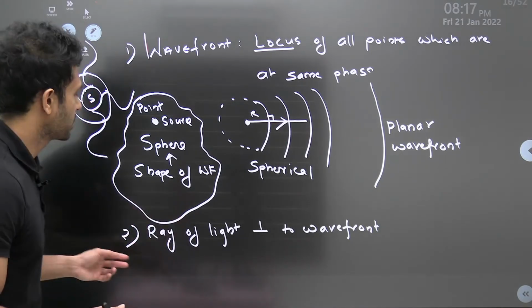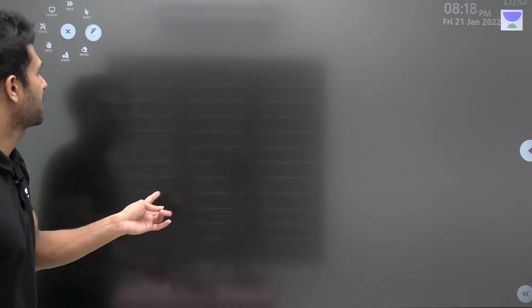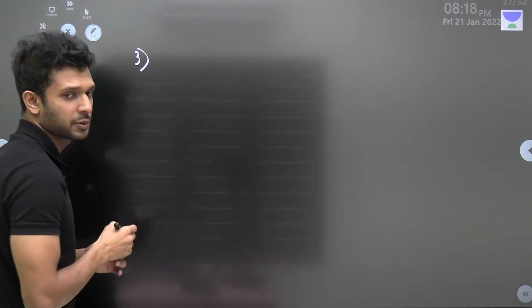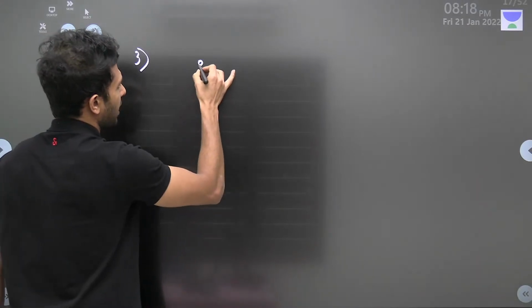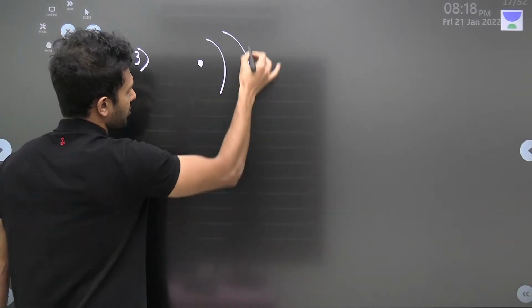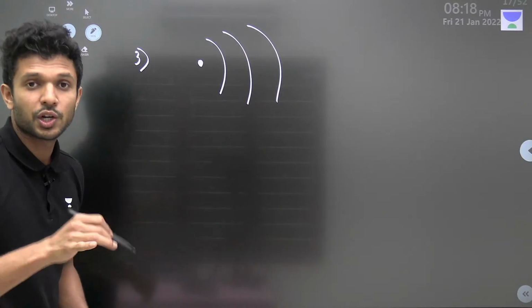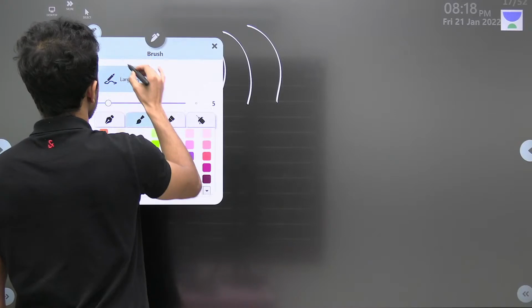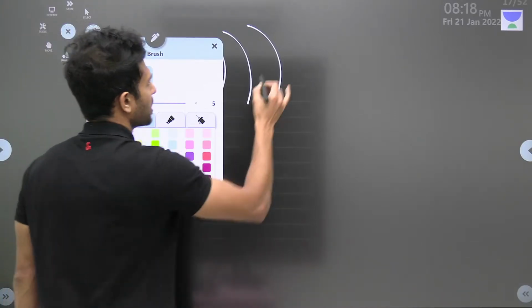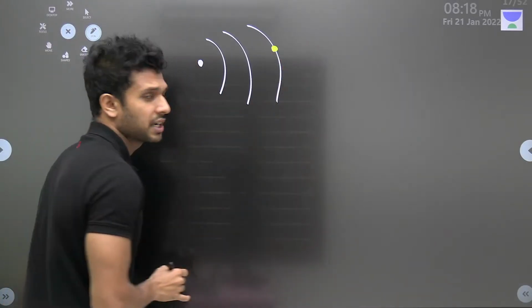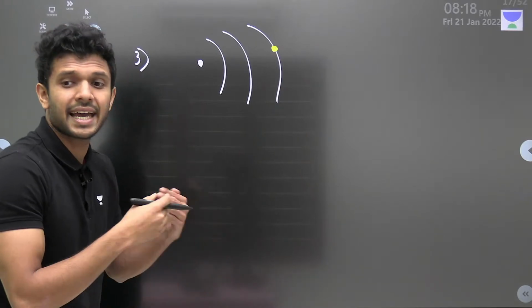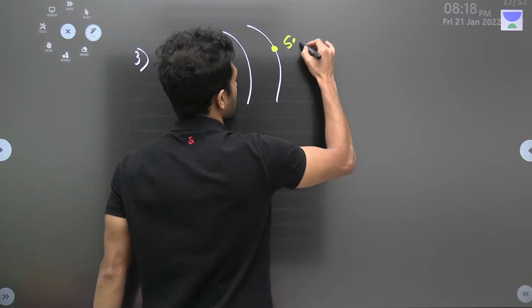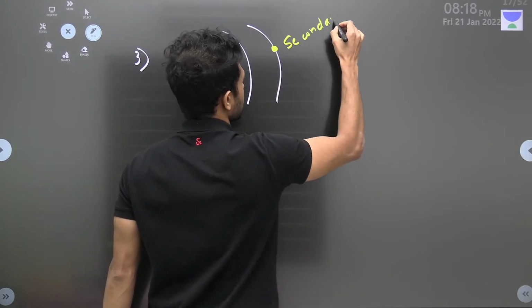Now let's move to the next concept of the Huygens principle. What is said in the next part of Huygens principle? See, we have a source of light. Spherical wavefronts are emerging from it. Do you know what Christian Huygens said? He said that every point on this particular wavefront will be acting as another source. We call it a secondary source.